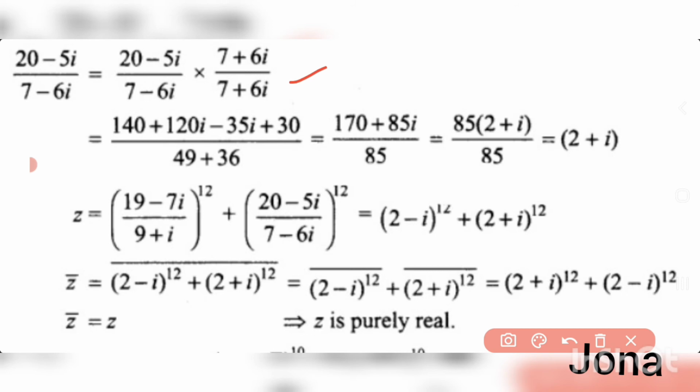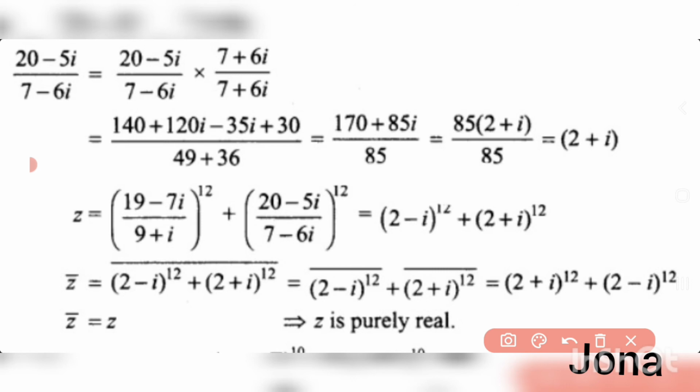Multiply the numerators. 20 into 7 is 140, 20 into 6i is 120i, and then −5i into 7 is −35i, −5i into 6i is −30i². That is minus of minus, it will be plus, so plus 30 will be there.